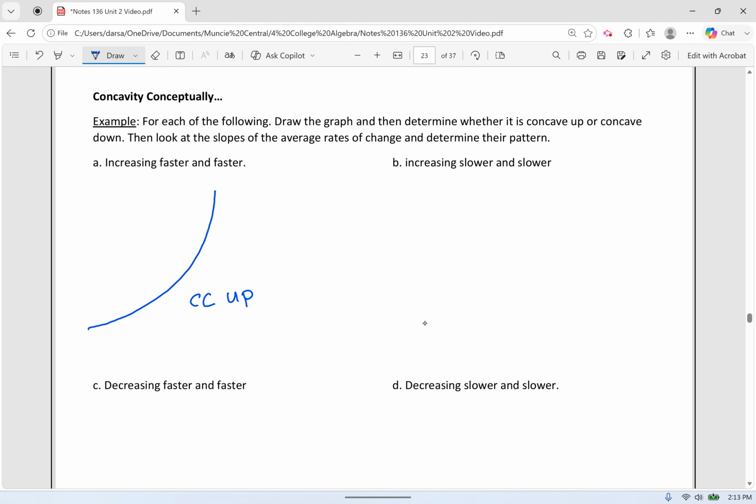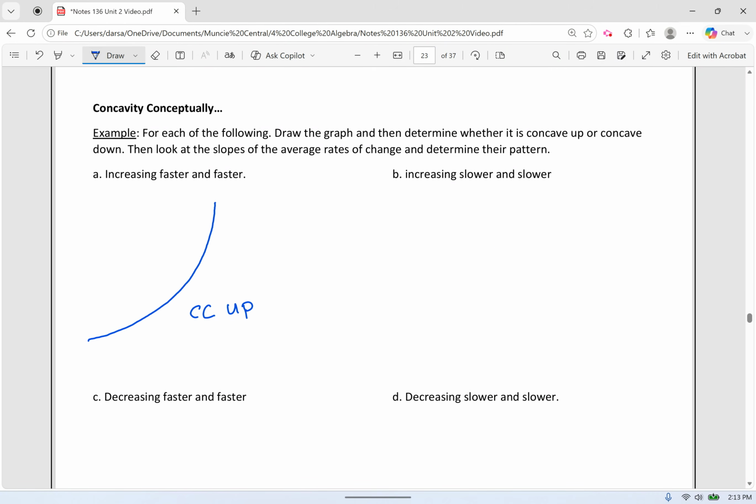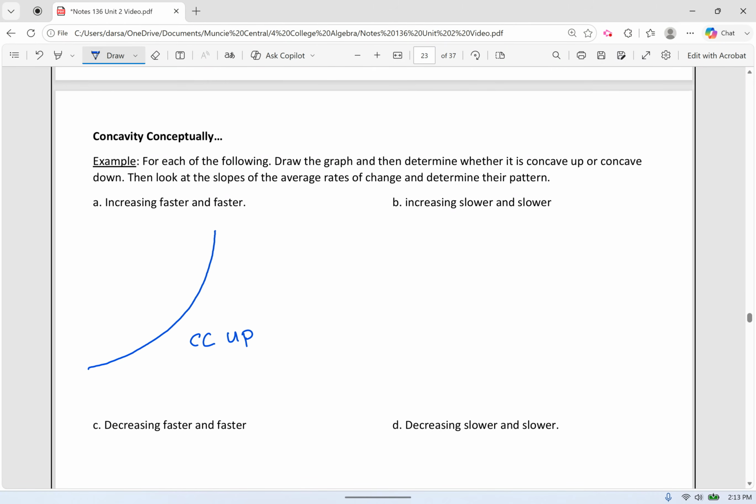What if you're increasing and you're not faster and faster and you're not steady, but you're increasing, but that increasing is slowing down and slowing down, like running a marathon. Like when I'm doing a long run, I start out kind of fast, but I slow down over time, right? So what does my pace look like if I'm running, but I'm running slower and slower? Well, instead of staying steady, I'm going to increase, but in a slower and slower way. So we would see that this is concave down.